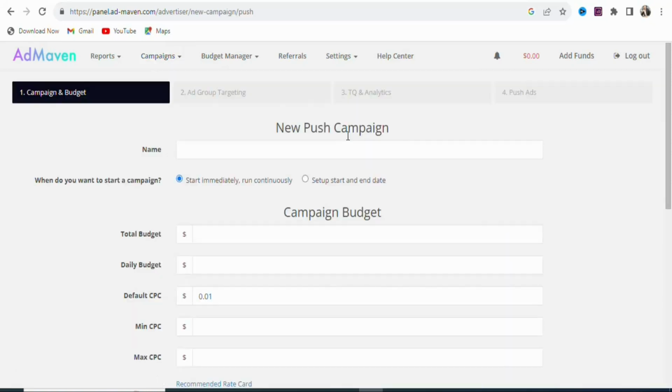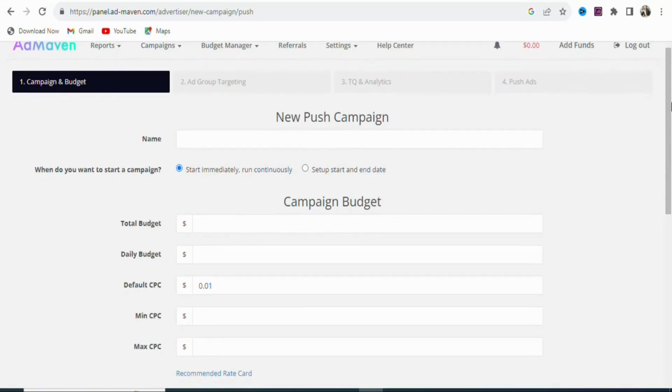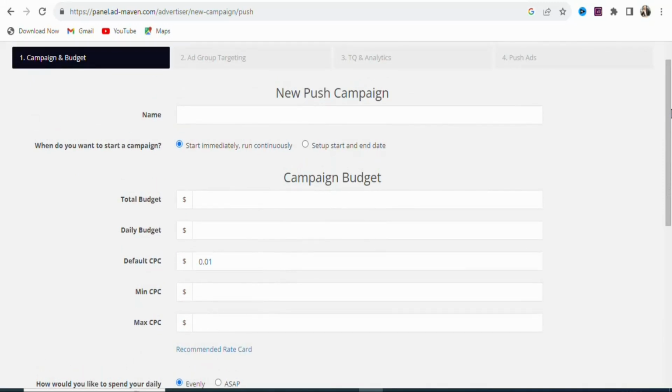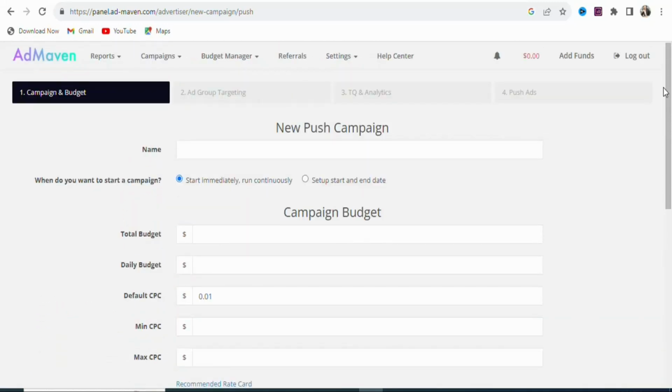So click on it. Once you click on it, you are going to see a page like this. You can see the interface is beginner friendly. Even if you have never run a paid ad campaign, you can still use this platform. So the first step is that you are going to enter your campaign name right here. So let's say iPhone, or you can type any name that you want. Once that is done, you are going to leave it like this. Start immediately. We want our ad to start immediately once it gets approved.